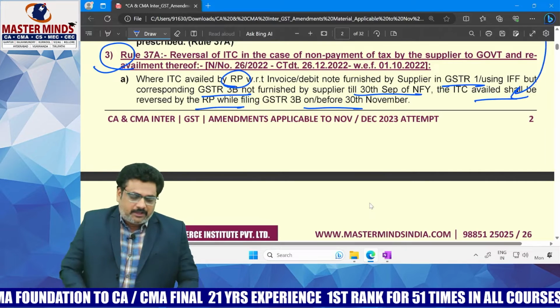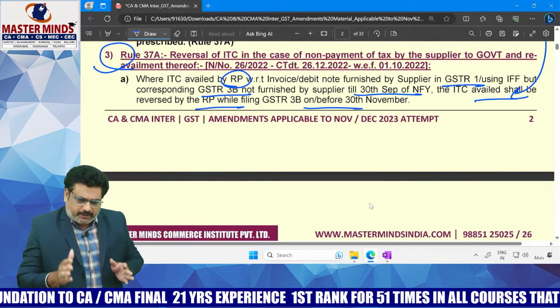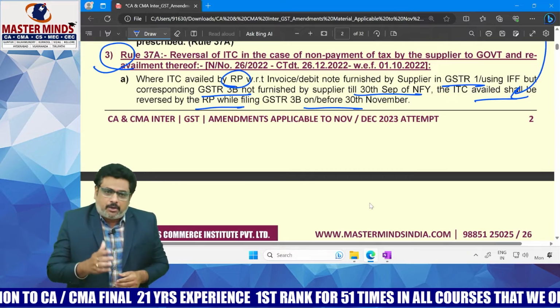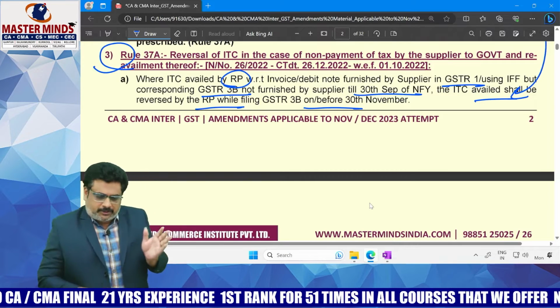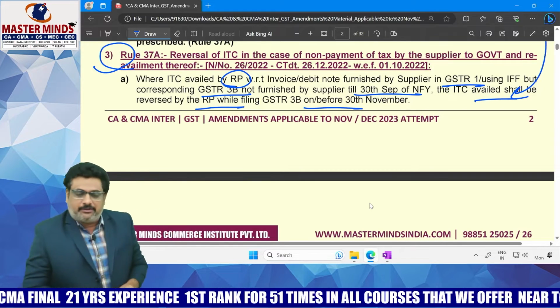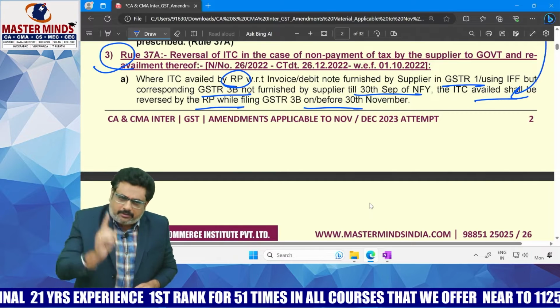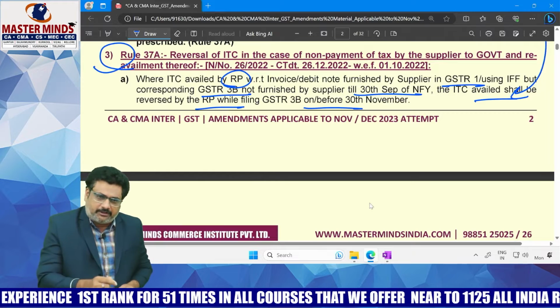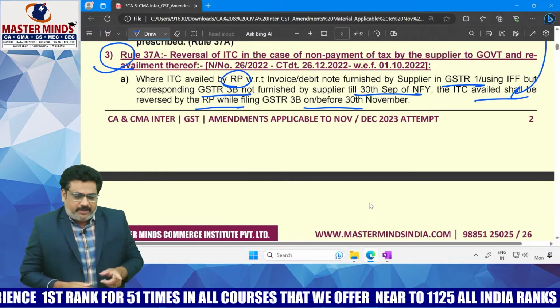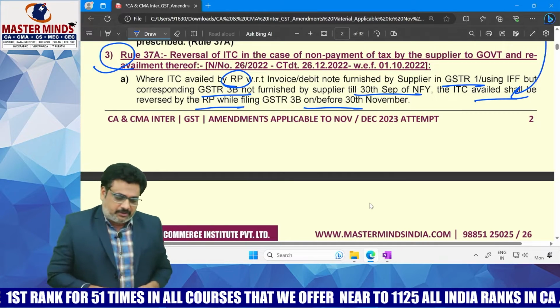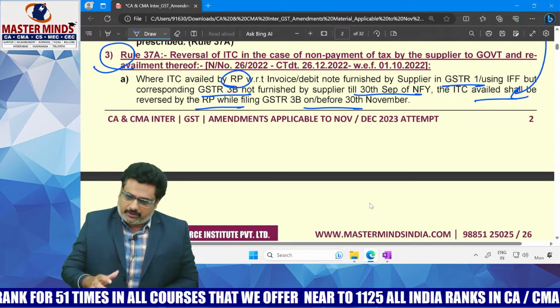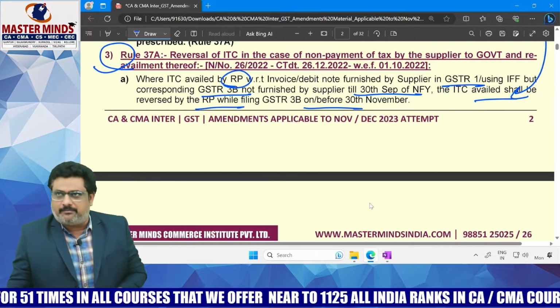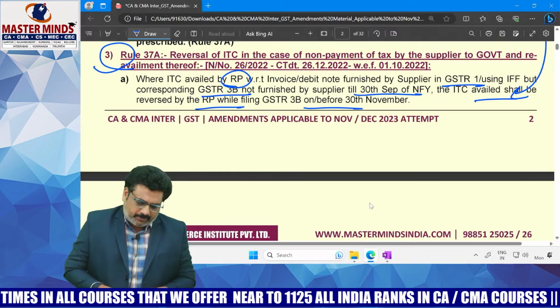This reversal needs to be done by the recipient on or before November 30th. If the reversal is not done within the prescribed time limit of November 30th, in that case, definitely interest shall be payable by the recipient, okay, at the rate of 18% per annum. That is the thing we need to remember. Okay.